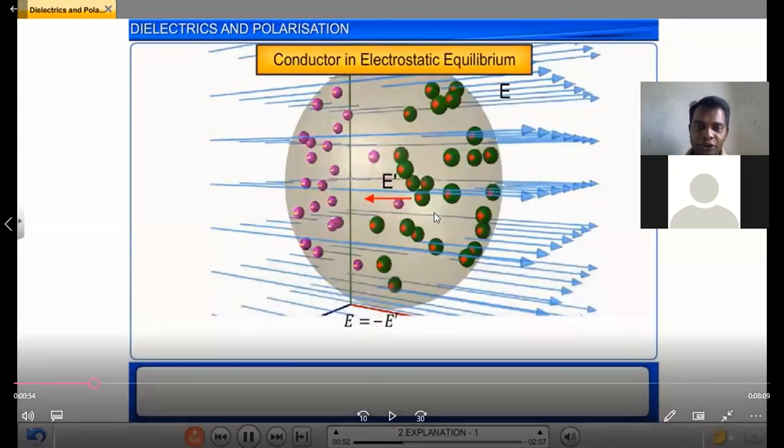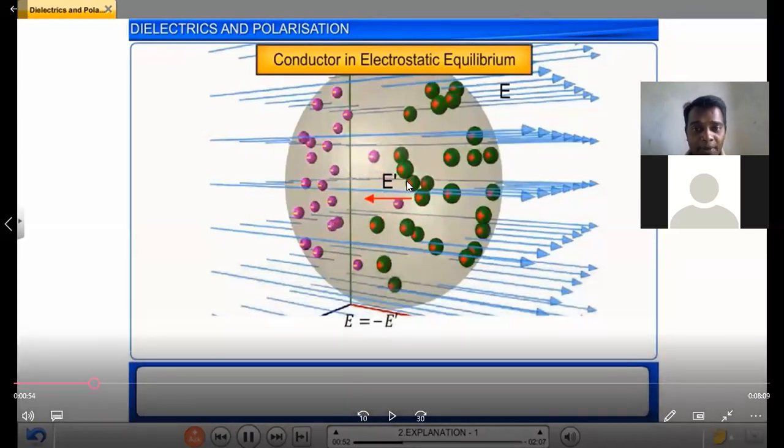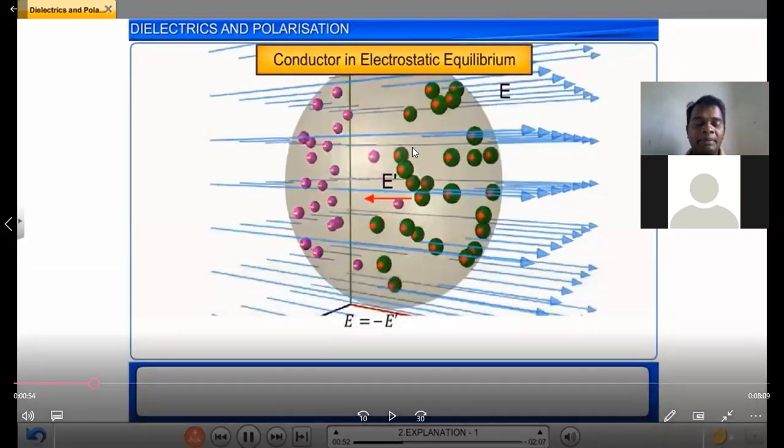Due to this, an electric field is developed inside the molecule or inside the dielectric medium. This phenomenon is called electrostatic induction in equilibrium condition. Do you understand?